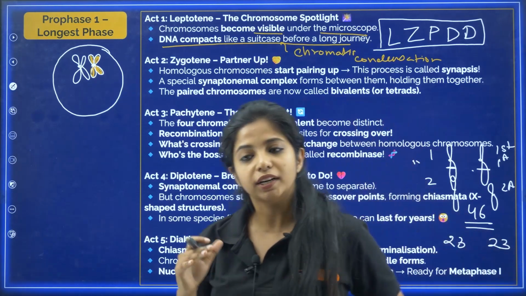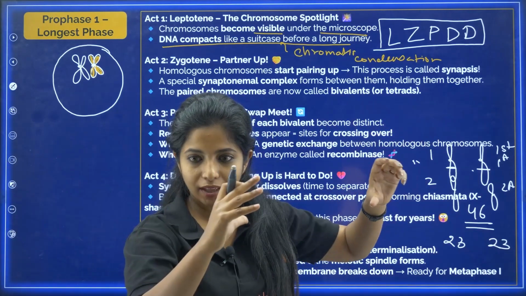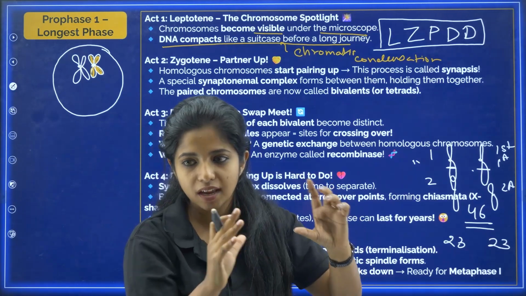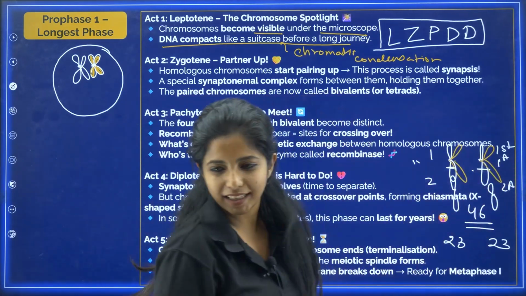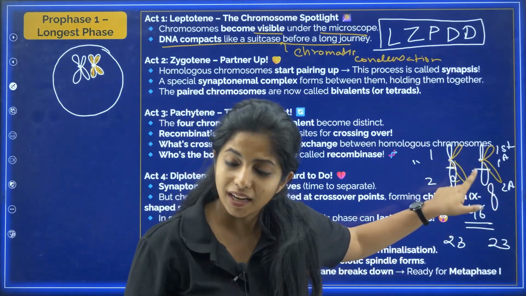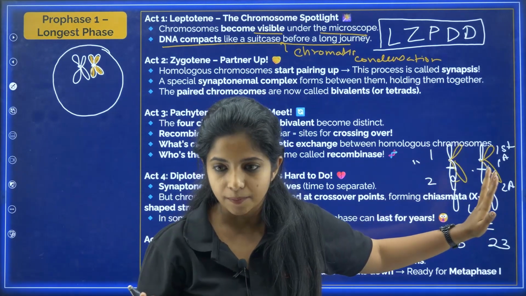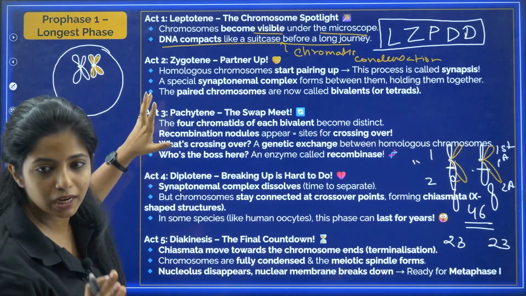How many pairs will you find? 23. 23 pairs, right? One comes together, you form a pair. Now 23, but the only difference is that since it has undergone duplication, now it looks like this. So do not take it to be 4 chromosomes. No, they are just 2 chromosomes, my dear children. So we have 23 pairs of them over here, 23 homologous pairs over here.